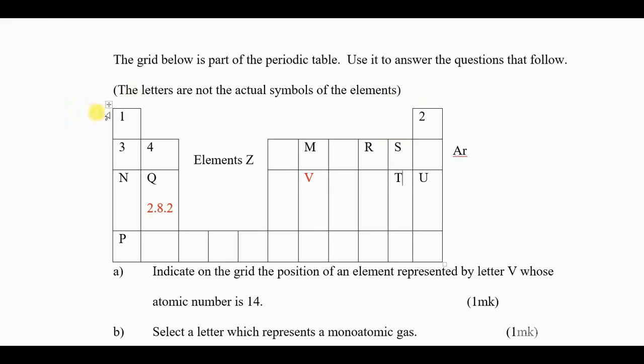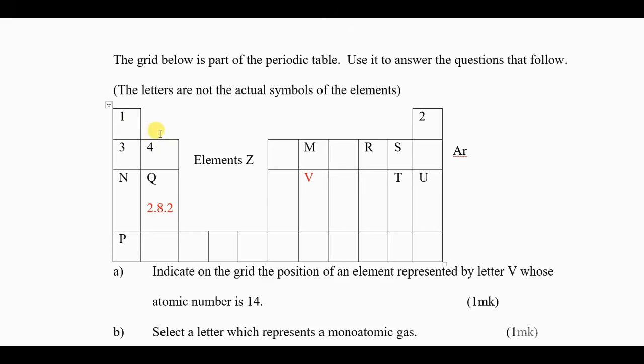Group 1, we call it alkali metals. Group 2 elements are given the name alkaline earth metals. Make the difference between group 1 and group 2, because people confuse them a lot.